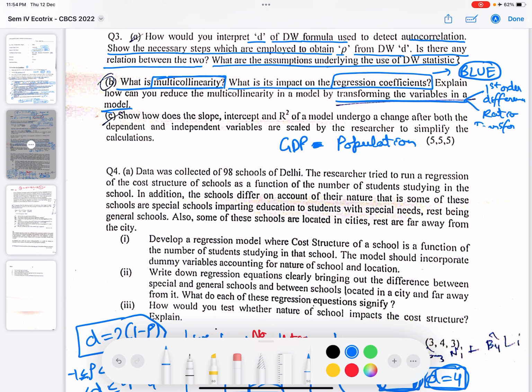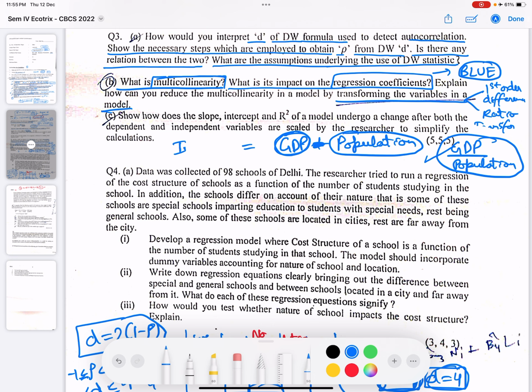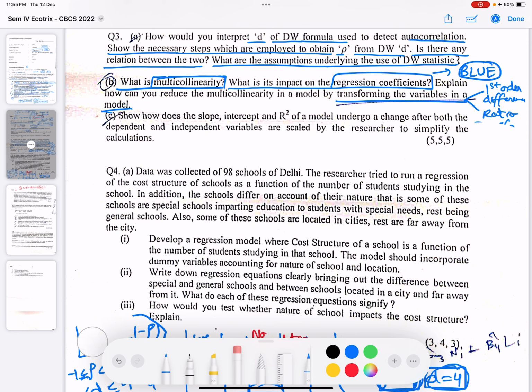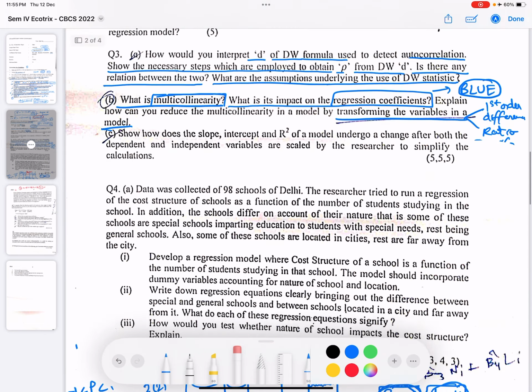So suppose you're talking about some other factor, such as the income or prosperity of a country. This is dependent on GDP and then population, and it is expected that gross domestic product, we are not talking about per capita, would be dependent on population as well. But if we introduce a new variable, which is GDP upon population, then this would not be collinear with some other variable. So the problem of multicollinearity can be solved in this case.